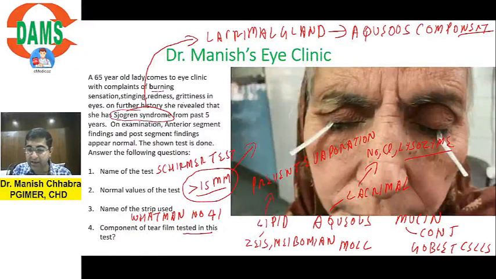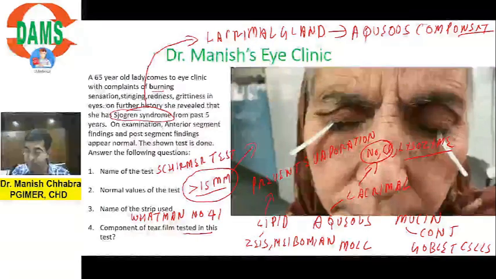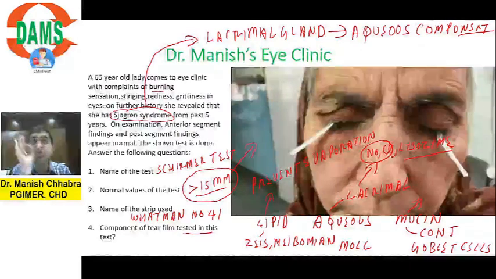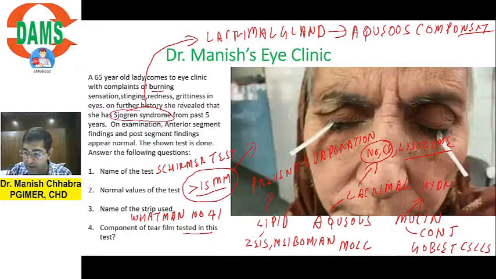I am sure all of you have tasted sodium chloride. What is the function of mucin component? It converts the hydrophobic surface of the cornea to hydrophilic, such that the tear film is able to stick upon the cornea.